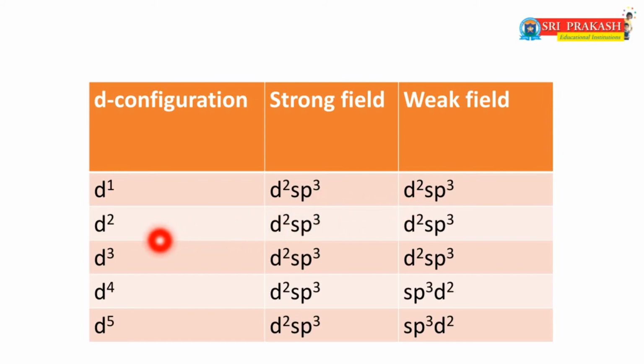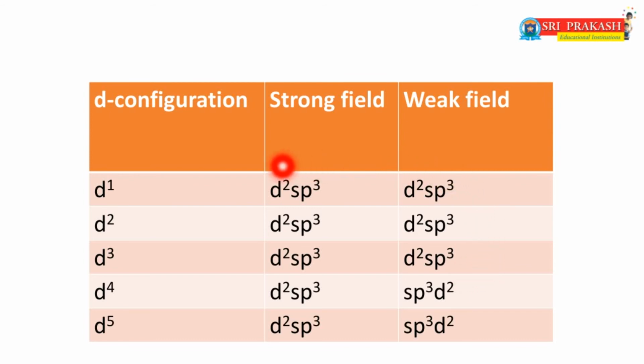And in a d2 system, if a strong ligand or weak ligand is present, the hybridization is again d2sp3. In a d3 system, strong or weak ligand, the hybridization is the same, d2sp3. In a d4 system, if the strong ligand is present, the hybridization is d2sp3. If a weak ligand is present, the hybridization is sp3d2.